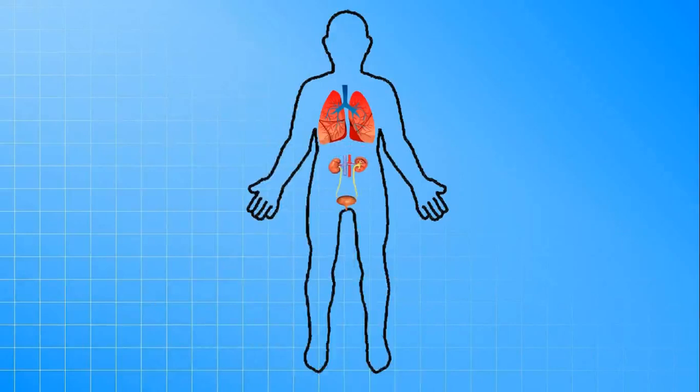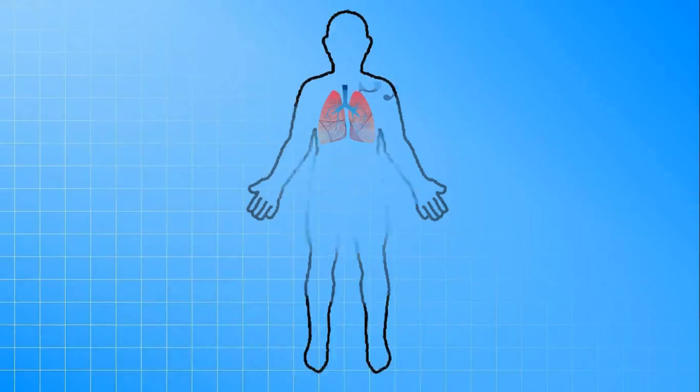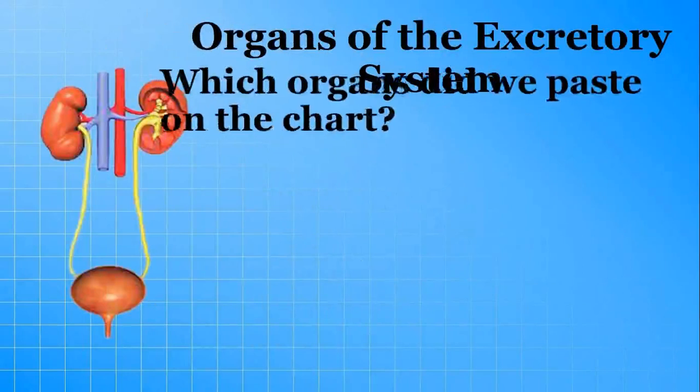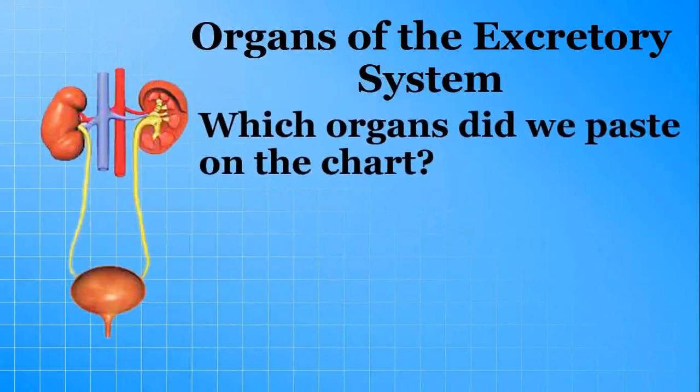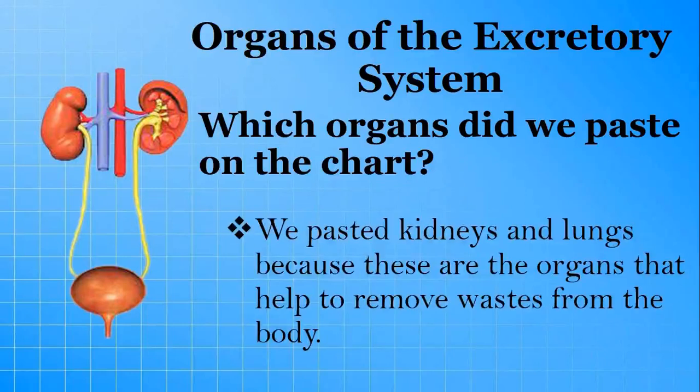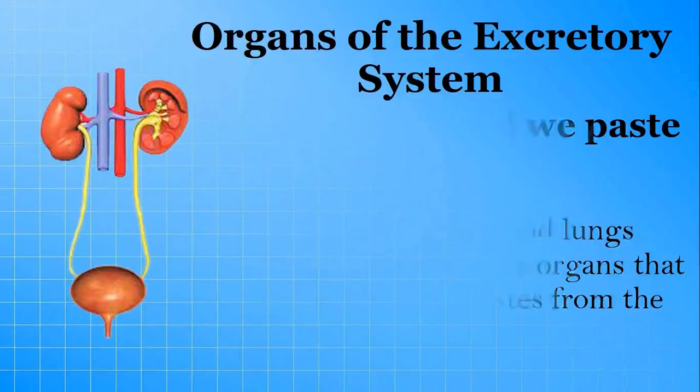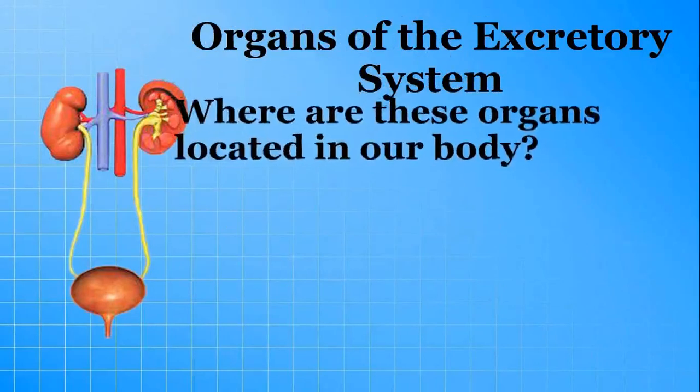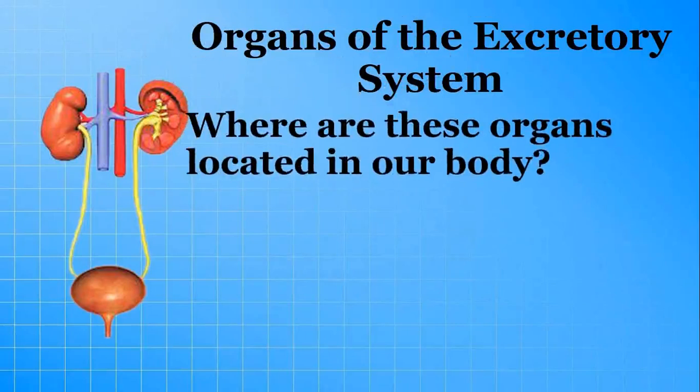Okay, we have completed our activity. Now tell me, which organs did we paste on the chart? Yes, we pasted kidneys and lungs, because these are the organs that help to remove waste from the body. Where are these organs located in our body? Yes, kidneys are located on the side of the backbone and lungs are located in the chest.